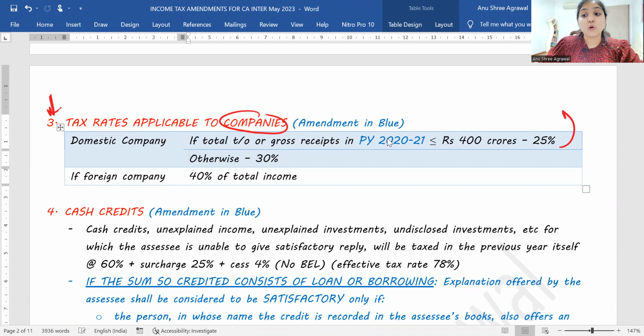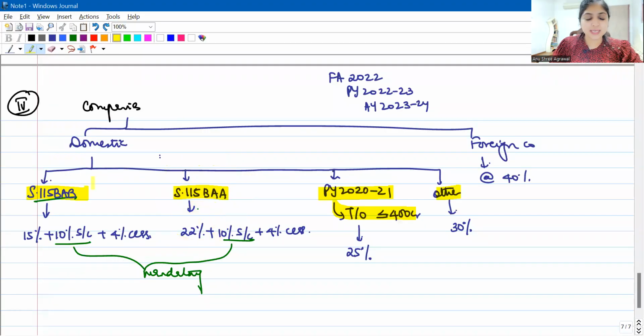In addition to this, you also know that there are two more sections now, 115BAA at 22% and 115BAB at 15%. Right, 115BAA 22%, 115BAB 15%.